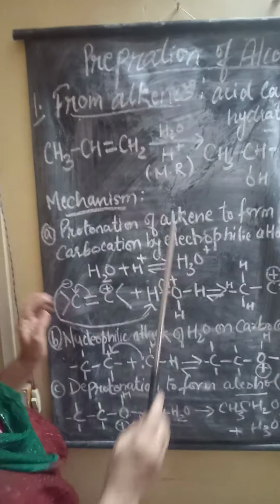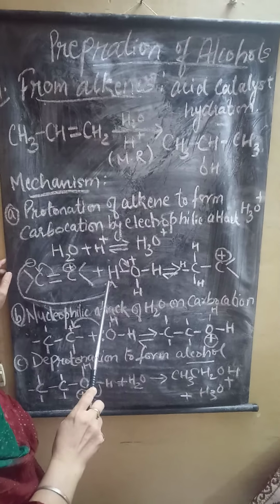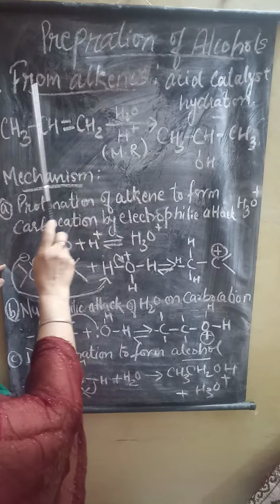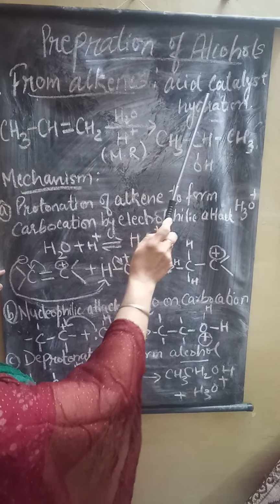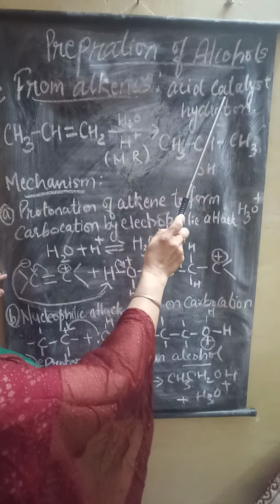Children, now we are going to study preparation of alcohol. In this, there are various methods. Now, the first method is from alkenes. From alkenes, we will prepare alcohol. This is done in the presence of acid, which is used as a catalyst.